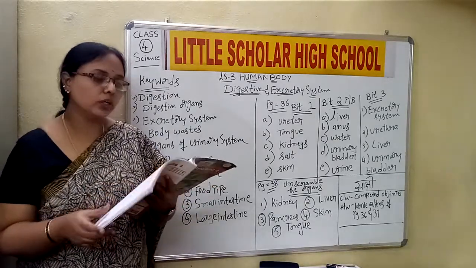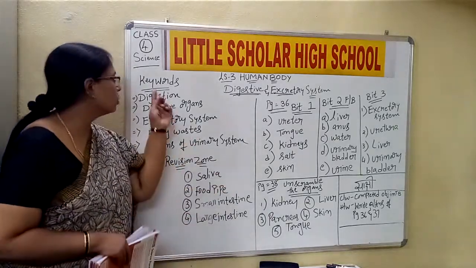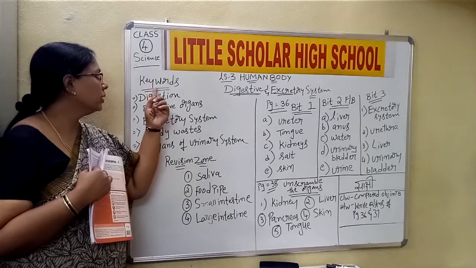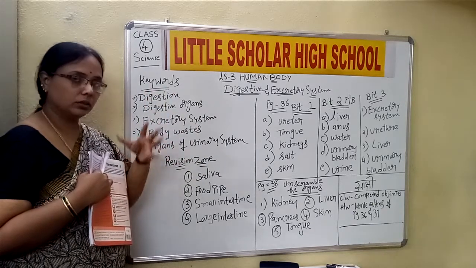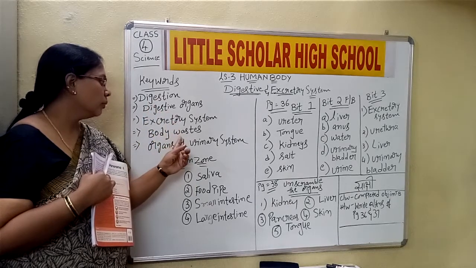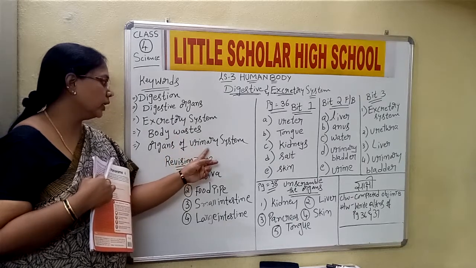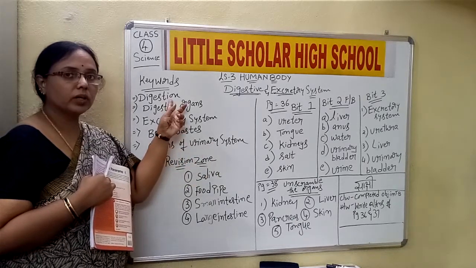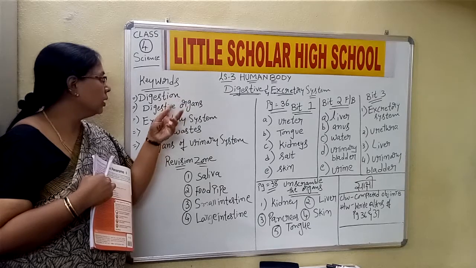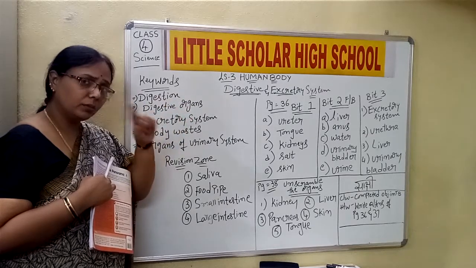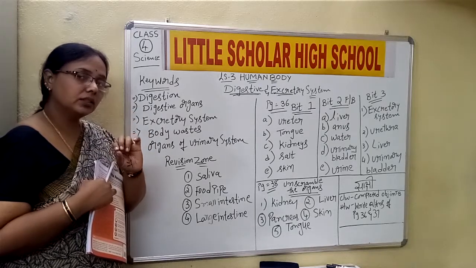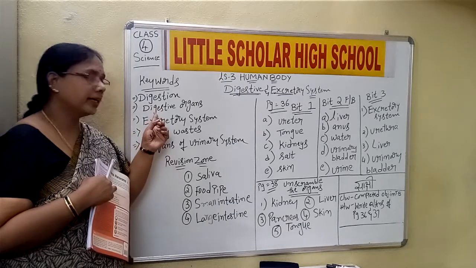Before going into the writing part, let us go through the keywords we have learned in this lesson. The new words are digestion, digestive organs, excretory system, body waste, organs of urinary system. What is digestion? The process where the food material is broken down into smaller pieces. Digestive organs, what are they? Right from the mouth, the food pipe, the stomach, the liver, the small intestine, large intestine and the anus. All these are the digestive organs.